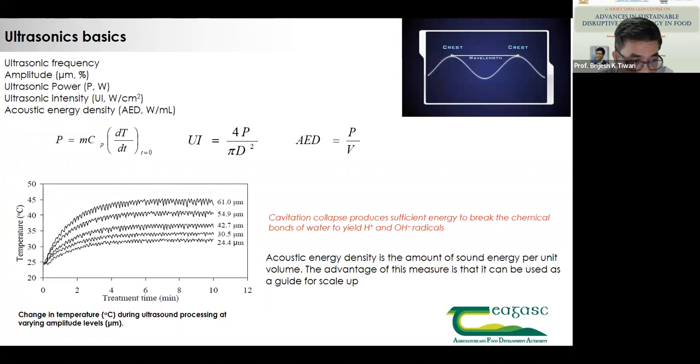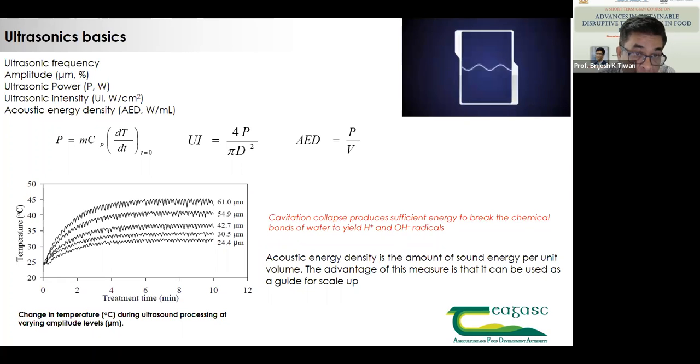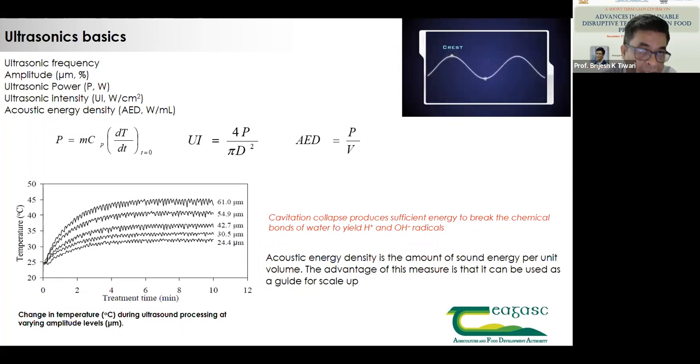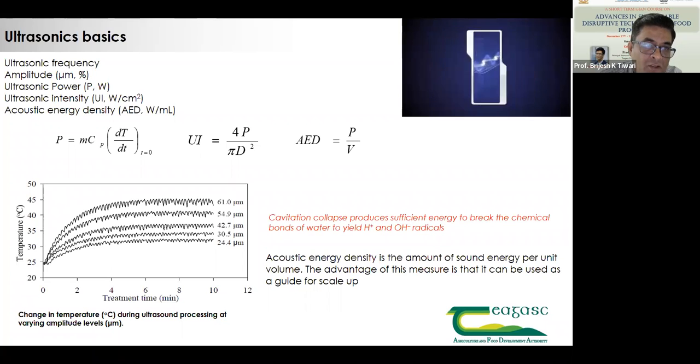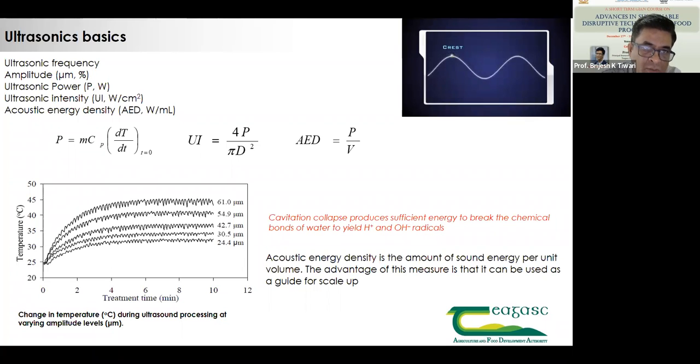And this is one of the limiting factors when we look into the literature. Some places give a percentage without knowing what 100% amplitude means. So this adds a bit of clarity, and you can see here the change in temperature during ultrasonic processing at varying amplitude. This is the first exercise that has to be done for any equipment, to know how much power it can deliver and what power level you obtain from there.